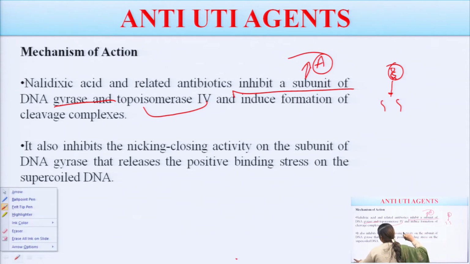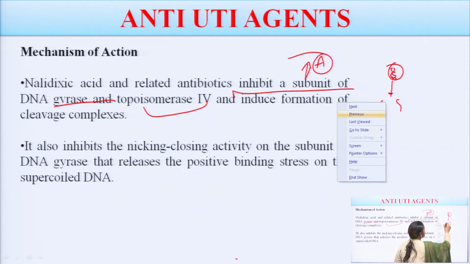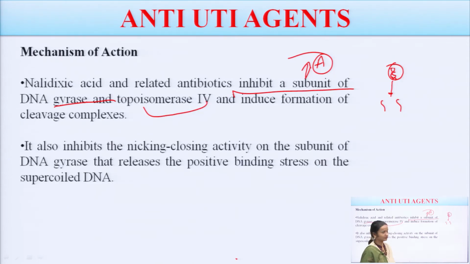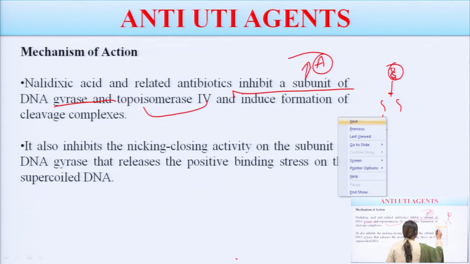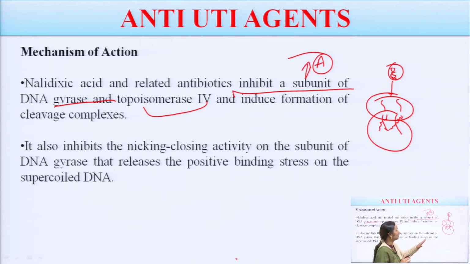Just wait a minute. This is unwound, and this will have a complementary DNA, right, and all of this is occurring simultaneously. I am showing you that they are separate, but they occur only in one cell. Now, all this action is done by DNA gyrase.